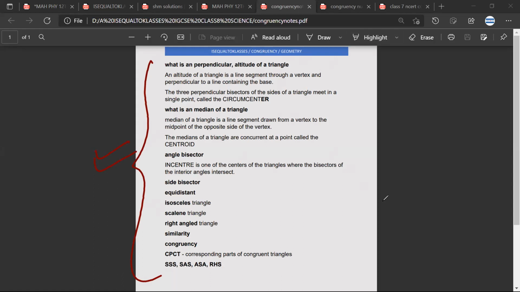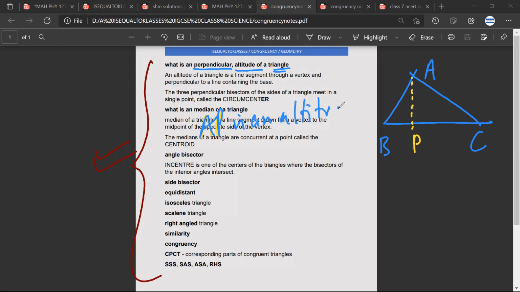So one word that will come again and again is perpendicular or altitude of a triangle. So for example, I have a triangle ABC like this. Now, if it is written in the question that AP is an altitude from A to BC, what it means is that altitude means this should be 90 degrees. Mr. Sarthak, is it making sense?